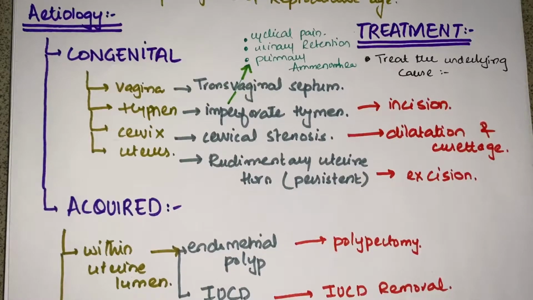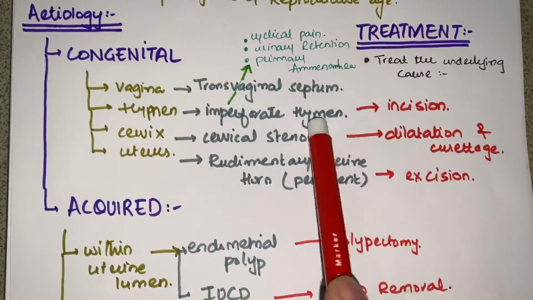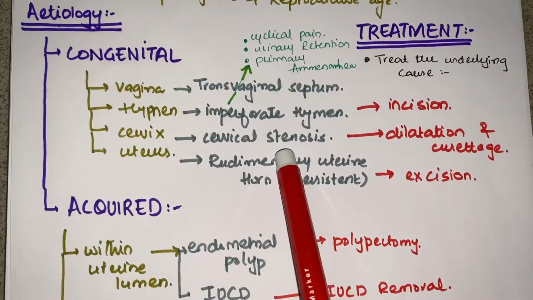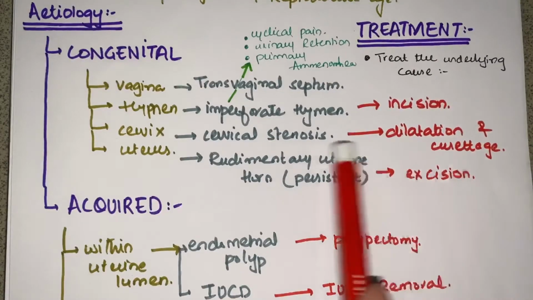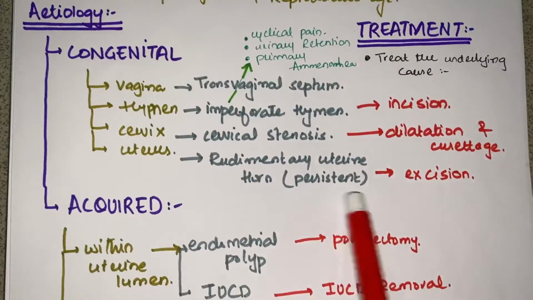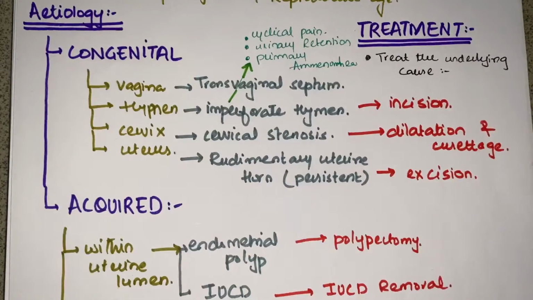Now I'll explain the treatments along with these causes, so you will easily remember them. If the patient has an imperforate hymen, we go for surgical incision of the hymen. If she has cervical stenosis, we go for dilatation and curettage of the stenosed area. If the rudimentary uterine horn is persistent, I will go for surgical excision of that horn. Basically, the treatment of secondary dysmenorrhea is completely based on treating the underlying cause.